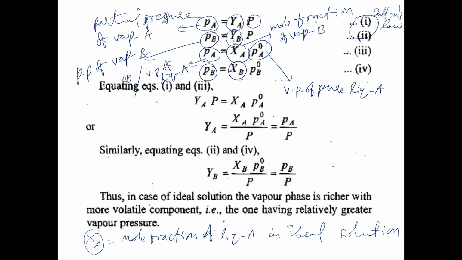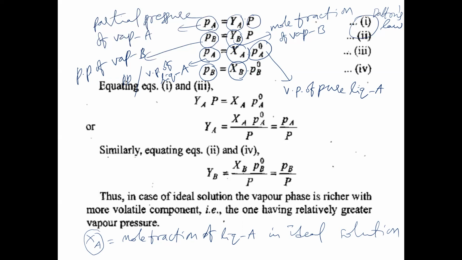What is YB here? YB is the mole fraction of vapor B. The mole fraction of liquid B in solution is XB, and the mole fraction of B in vapor phase is YB. The difference we have to understand. So PB, the vapor pressure or partial pressure of liquid B, is equal to XB into PB naught.